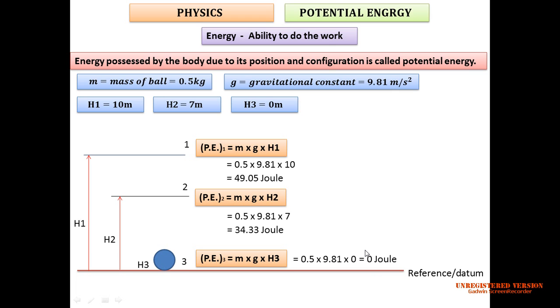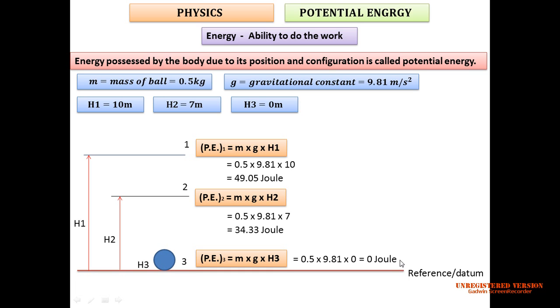Where did this energy go? This 49.05 decreases to 34.33, then decreases to 0. This energy decreases while we are traveling from stage 1 to stage 3, but where did it go? It went to another form of energy known as kinetic energy.